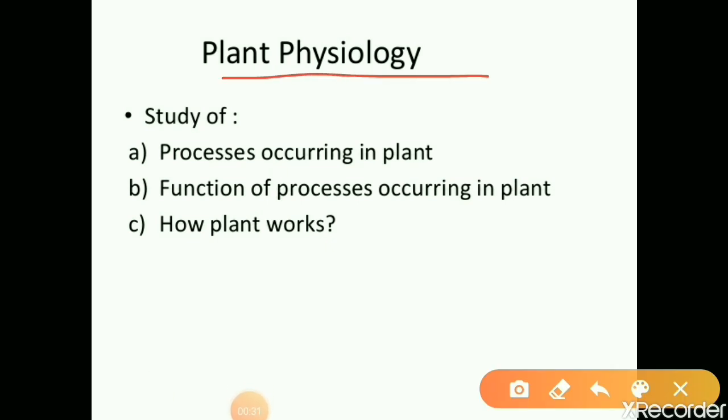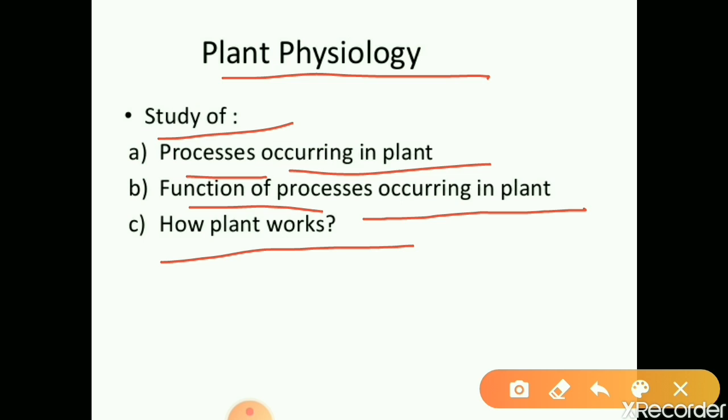Plant physiology means study of processes occurring in plants, functions of processes occurring in plants, how a plant works. Plant physiology is the branch of biology which deals with the life function or metabolism of the plant. It includes the functioning of cells, tissues, organs, organ systems, and the organism as a whole. All these functional activities which take place in a plant body, we can study through plant physiology.